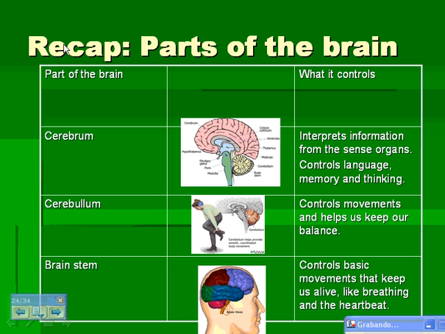So here we have a recap of the parts of the brain. We have a cerebrum, which is this big pink part here, and that interprets information from the sense organs. It controls language, memory, and thinking. The cerebellum, which is this part here, controls movements and helps us keep our balance. And the brain stem, which is here, controls basic movements that keep us alive, like breathing and the heartbeat.